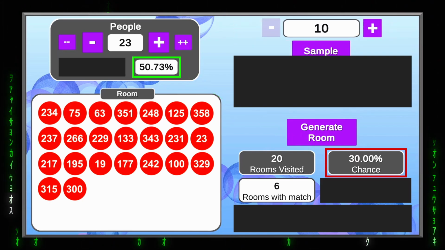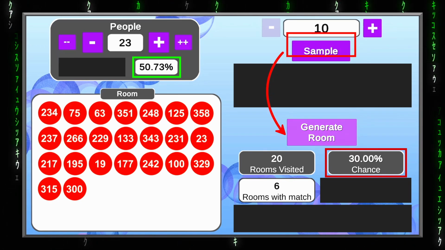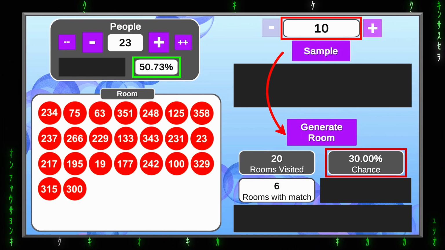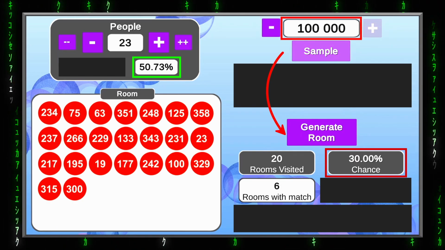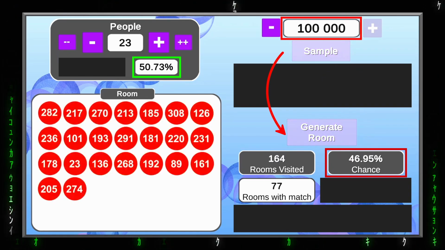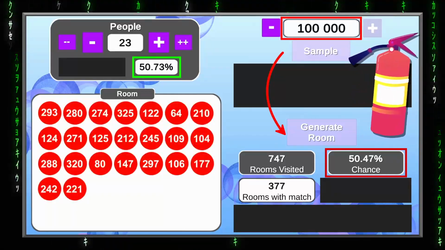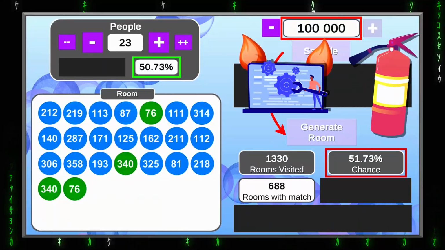To that end, I made a button, which will click the generate room button for me and it will do so for the set number of times. So let's not mess around and right away go for 100,000 clicks, just to be sure. Let's do this. If you wonder, this is the moment at which I am grabbing a fire extinguisher and I am starting to observe my computer case very nervously. See you in a bit.